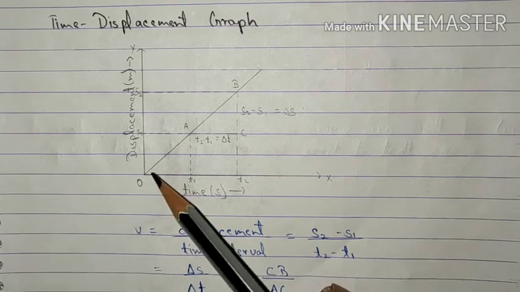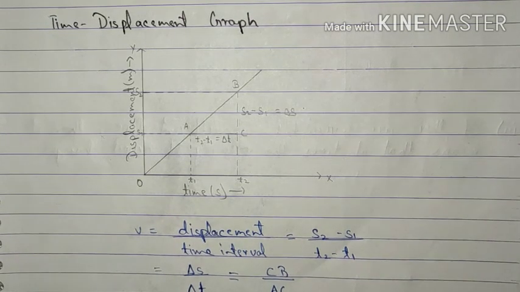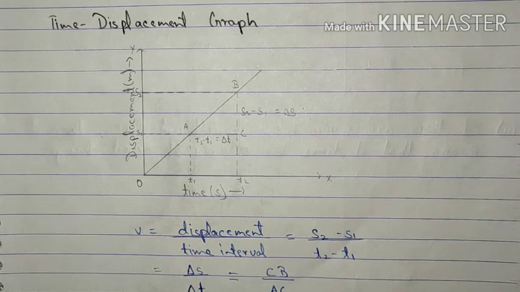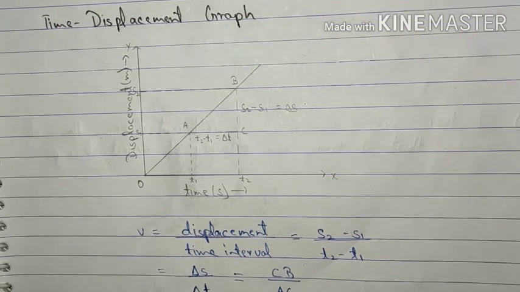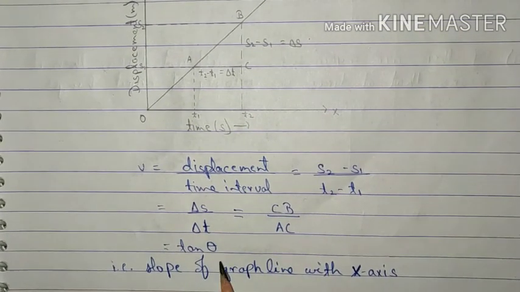As you can see, this is the graph line we are having. Let's take any two arbitrary points A and B on it. Taking abscissa and ordinate of point A as T1 S1 and abscissa and ordinate of point B as T2 S2, we can find out the slope by using the formula S2 minus S1 upon T2 minus T1, which can be written as del S upon del T.